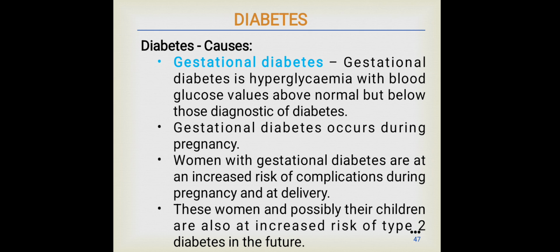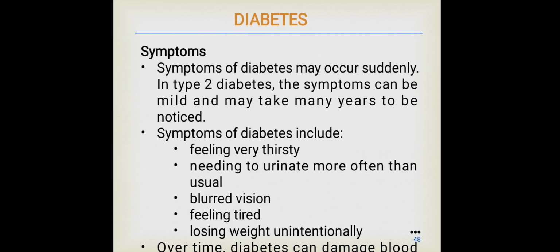Gestational diabetes is one that occurs for women during pregnancy. It is a hyperglycemia with blood glucose values above normal but below the diagnostic of diabetes. The women with gestational diabetes are at increased risk of complications during pregnancy and at delivery. These women and possibly their children are also at increased risk of type 2 diabetes in the future.